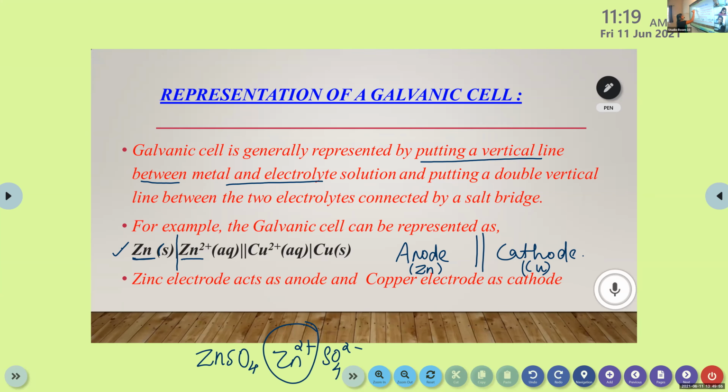So you have to write like this. First you have to write the anode metal, that is zinc. Then you write the physical state. It's a metal, so solid state. Then you put a vertical line. Then you mention the electrolyte of the anode, that is Zn2+. It is in the form of a solution, dissolved in water. That's why it is aqueous, aq.